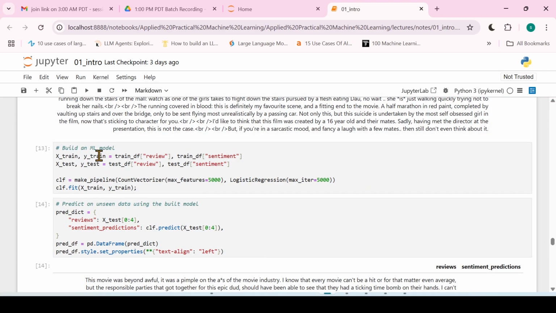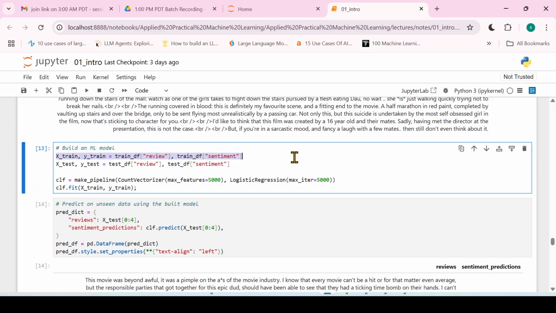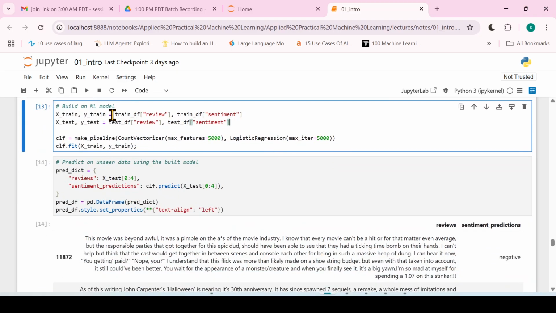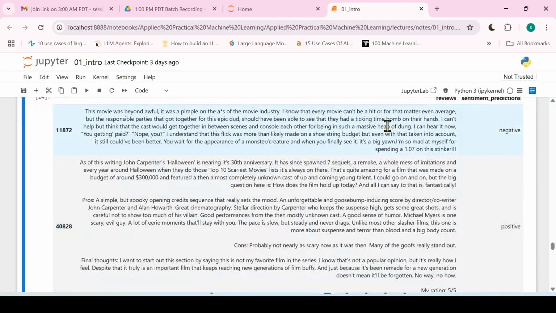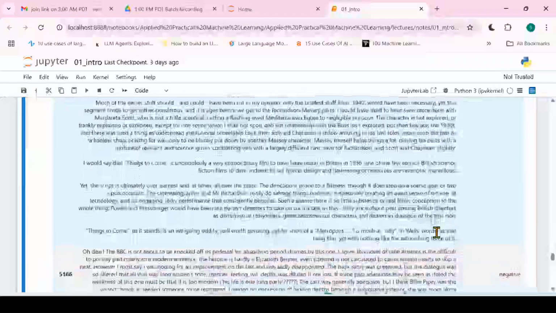And here we have separated X and the training and testing data. Again, why do we need train and test data? We need train and test data so that we can use the training data to train the model, and then use the test data to test the model. When I say model, I'm talking about the functions. Here we are trying to predict the output, and this is the predicted value we have for the specific sentiment.